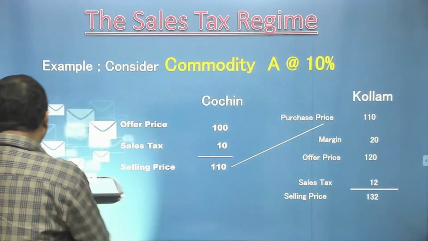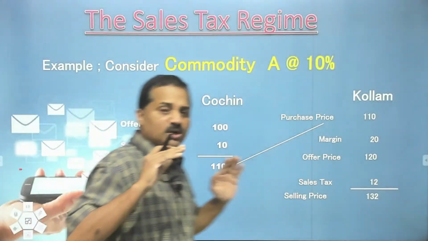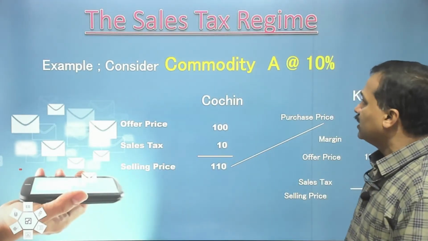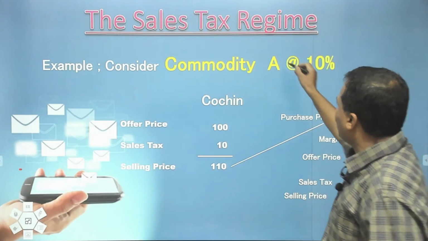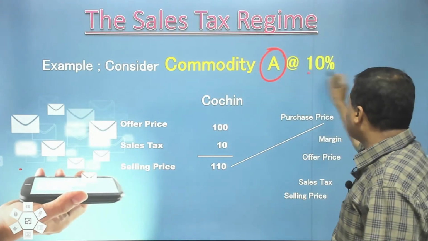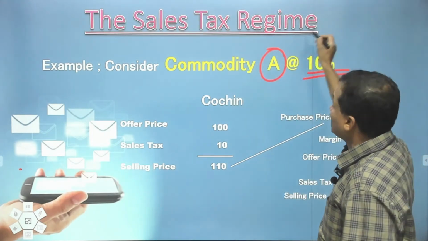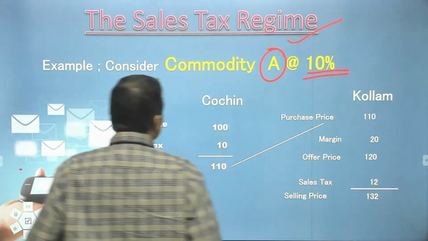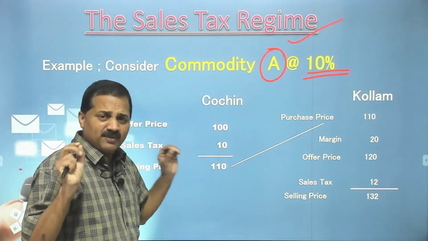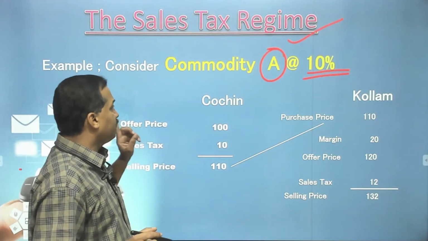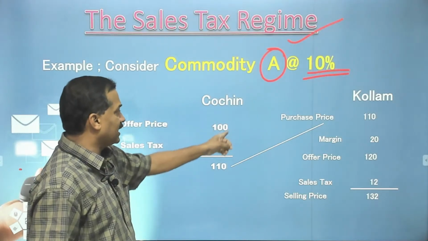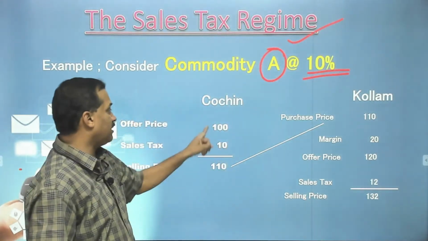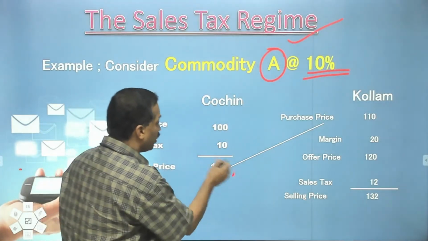Now, I am going to tell you about what happened before the concept of VAT, value added tax, was introduced in India. Listen, I am considering a commodity A which attracts a tax of 10%. I am talking about the sales tax regime, that prevailed before the introduction of VAT in India. So, I buy from Kochi, very simple, easy to understand. I buy from Kochi the article A that is priced 100 rupees. How much is the tax? 10%. So, 10% of 100, 10 rupees I pay as tax. I bought it for 110.